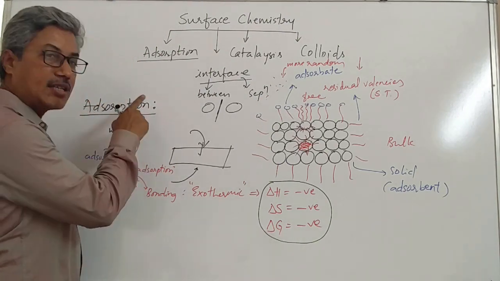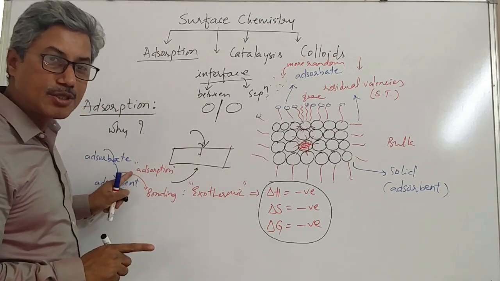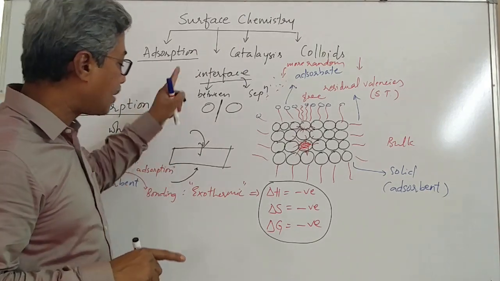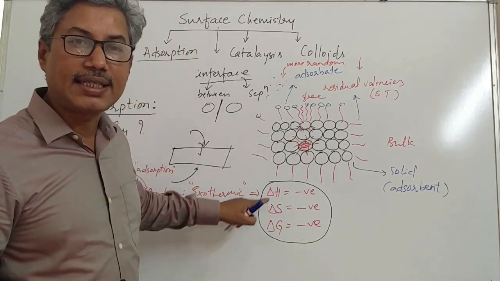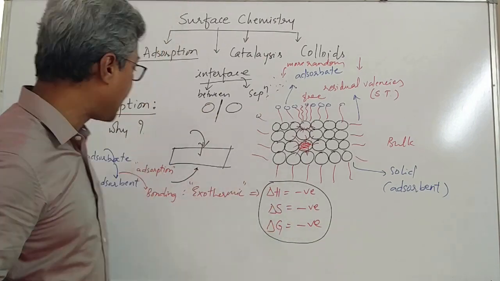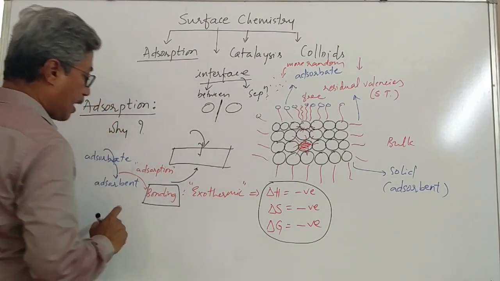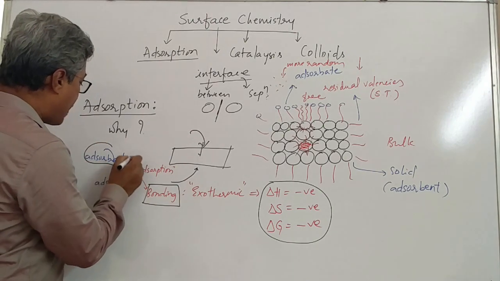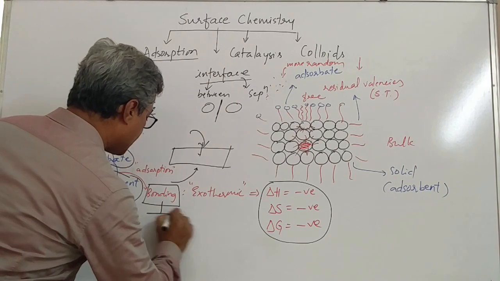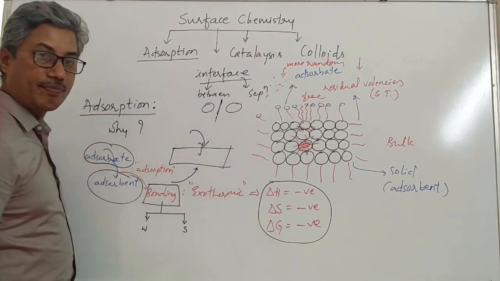So two questions can be answered here. One is, what is adsorption? Adsorption is the process of accumulation of adsorbate particles on the adsorbent. And for this adsorption, delta H is negative, delta S is negative, and delta G is also negative. As adsorption deals with bonding between adsorbate particles and adsorbent particles, this bonding can be either weak or strong.